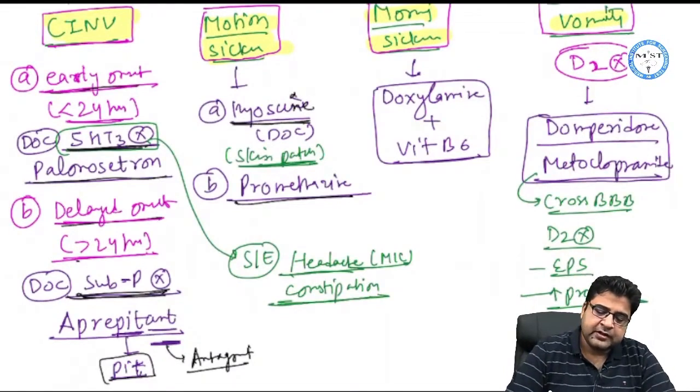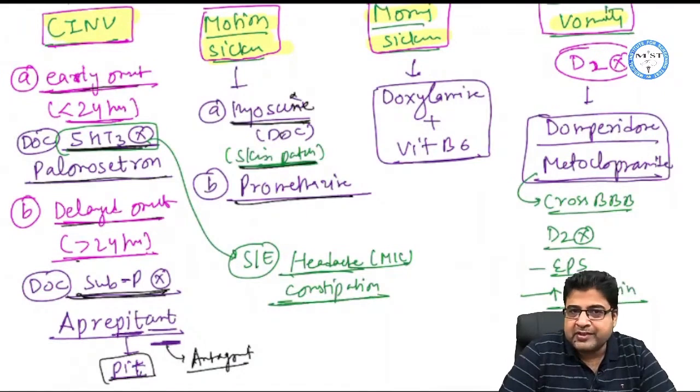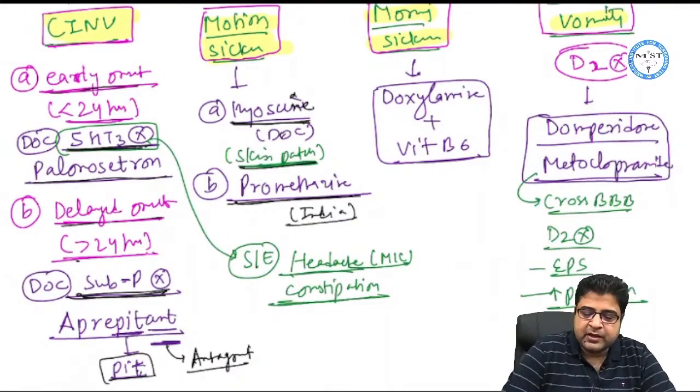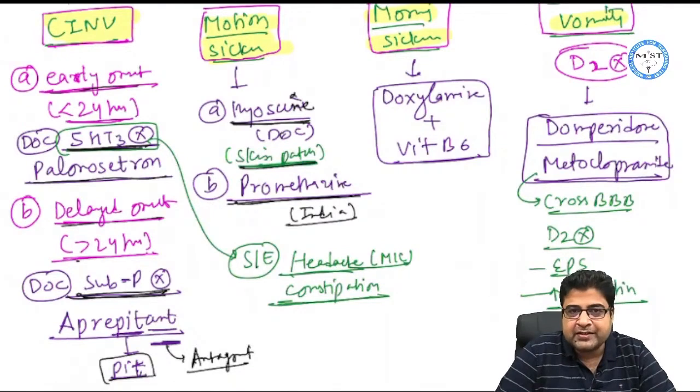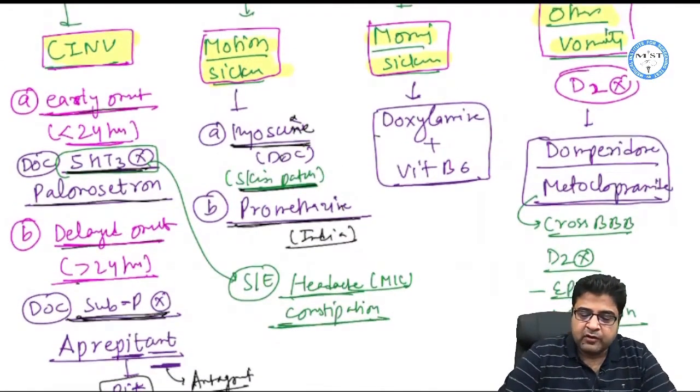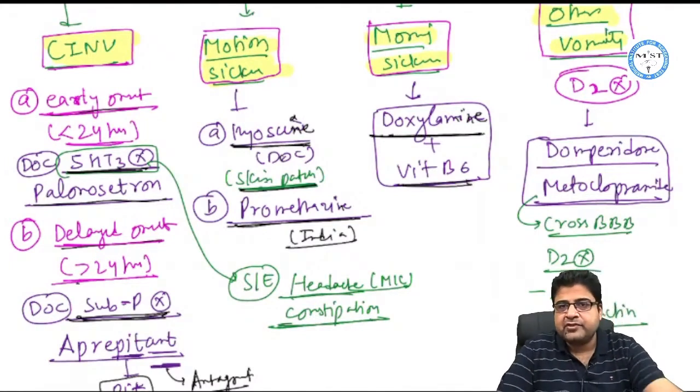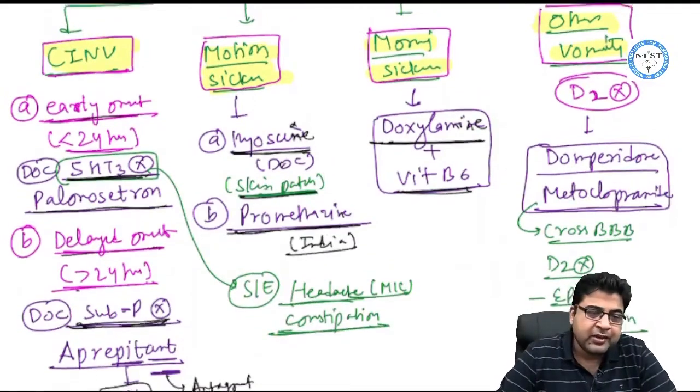So hyoscine is the drug of choice which is given in the form of skin patch also. But in India, we mostly use promethazine. So in India, we mostly use promethazine as the best medicine for motion sickness. Morning sickness, we always give this combination, doxylamine plus vitamin B6. So doxylamine plus vitamin B6 combination is the best combination for the treatment of morning sickness.